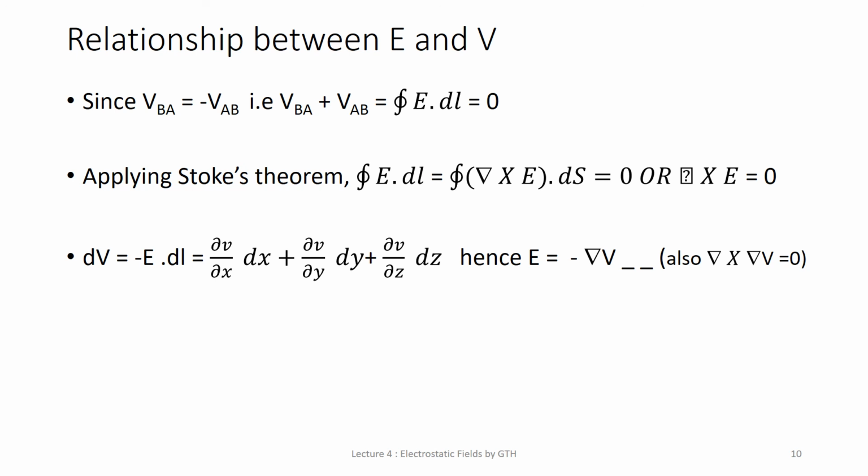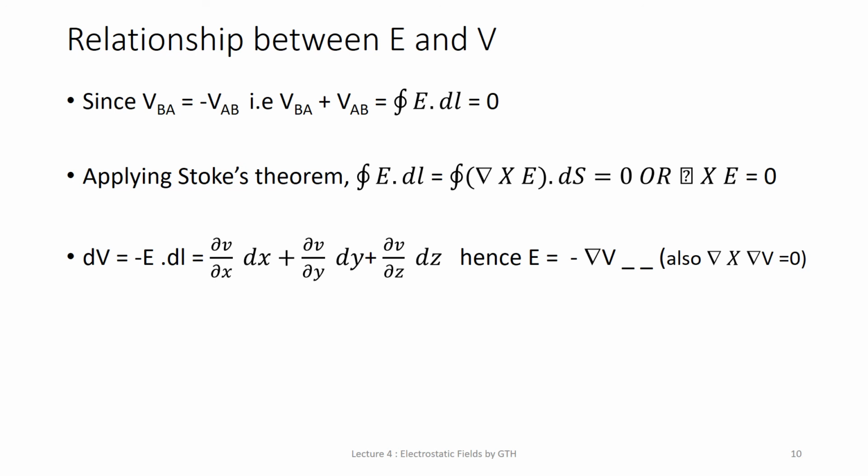That is, VBA plus VAB is equal to 0, and we have already proved that it's a line integration. It's a closed line integration, so it's a closed path. Hence we can write the contour integration along the path L of E dot dl is equal to 0.